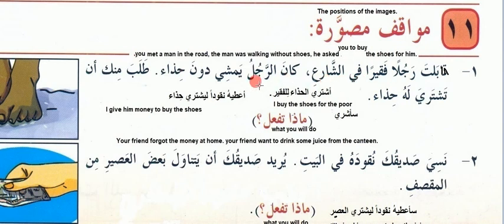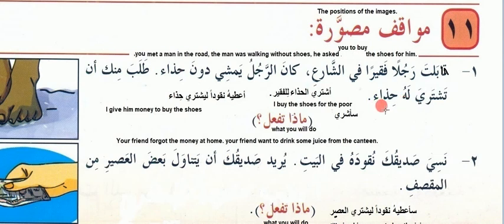Kana was. Ar-rajul the man. Yamshi walking. Duna means without. Hidha means shoes. Talaba he asked minka from you, or to you. An tashtari to buy. Lahu for him. Hidha means shoes.